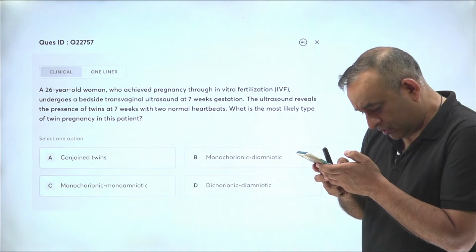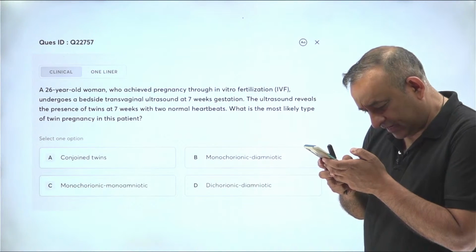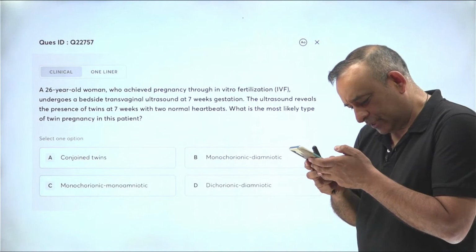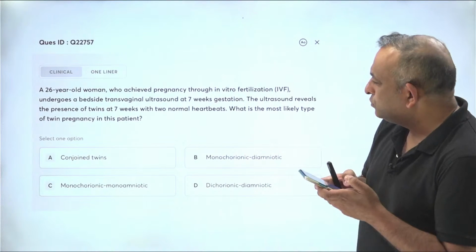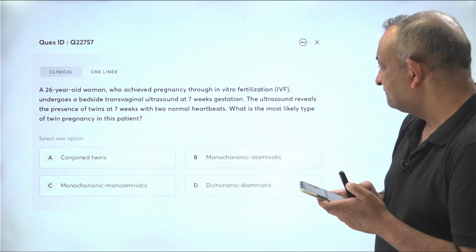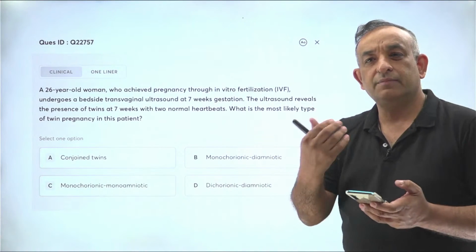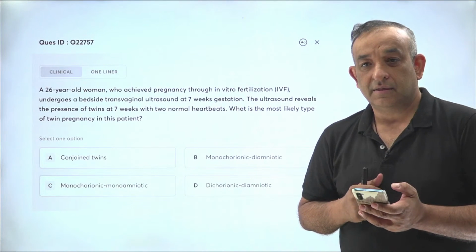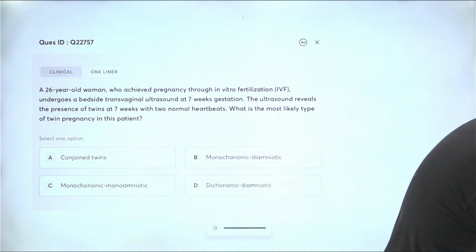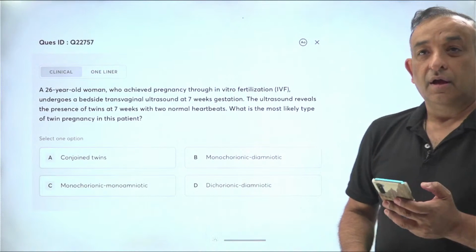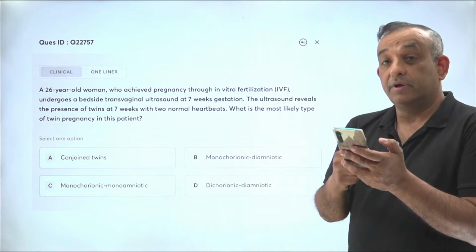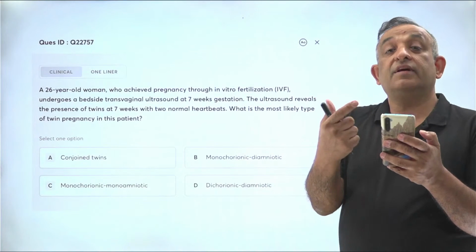A. No, man, no conjoined twins. Why? You're trying to pull my leg, okay, Marut? Don't say conjoined twins. Why would you say conjoined twins, man? Can you zoom the slide? Oh, it's too late for that. It's coming through my laptop and I am so sorry. Can you zoom in a little bit? Okay, let's see if it helps. Okay, my friend, my tech support is telling me that you can increase the brightness on your phone. Can you increase the brightness on your phone?